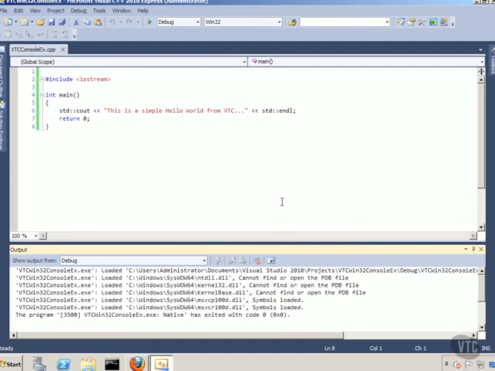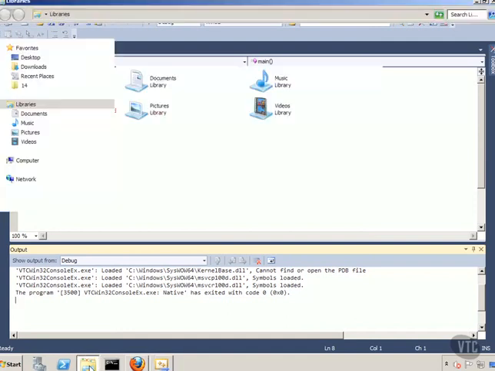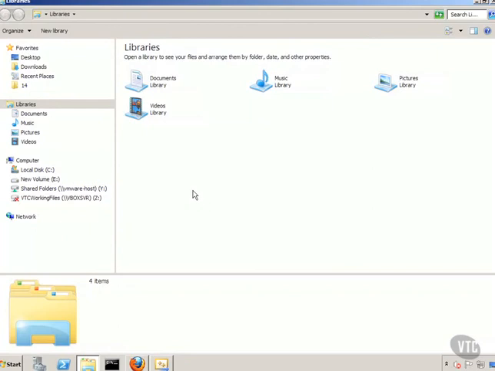Well, I'm going to show you a trick, and it's kind of a neat thing in Windows 7, if you're running Windows 7. I'm going to actually find the executable and run it. There's an easy way to do that. I'll click on my little documents folder down here on the taskbar. I can just as easily go to the C drive and chase it down through the users.